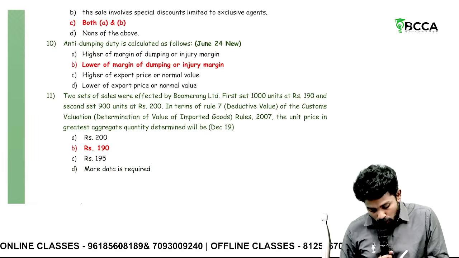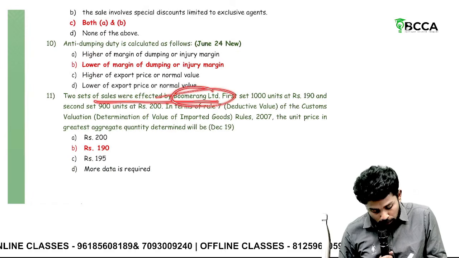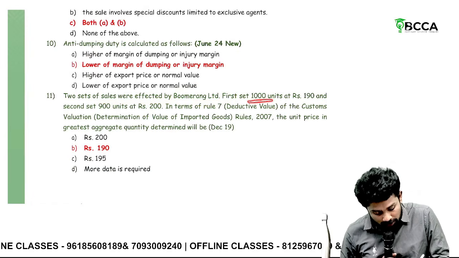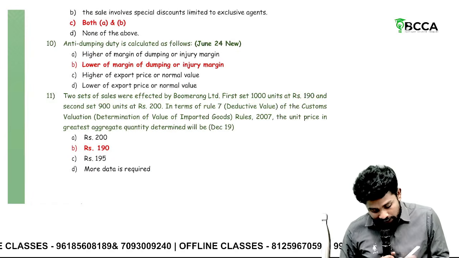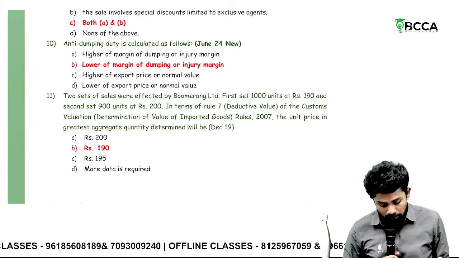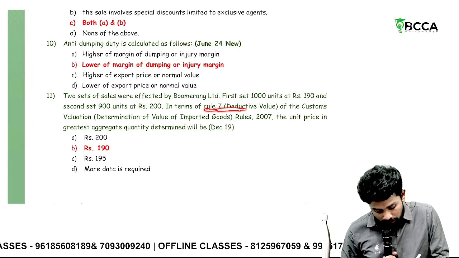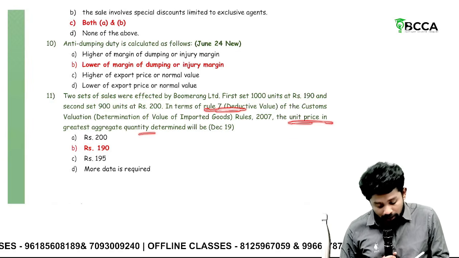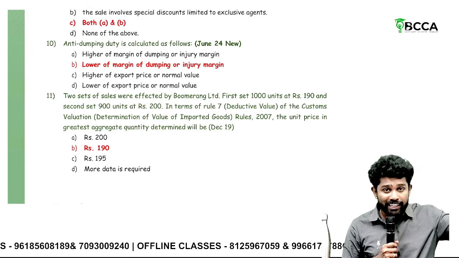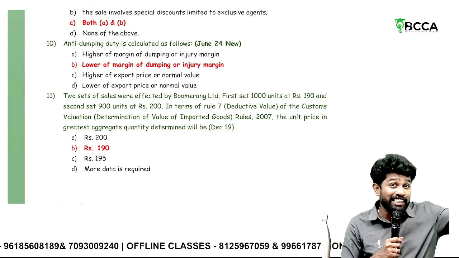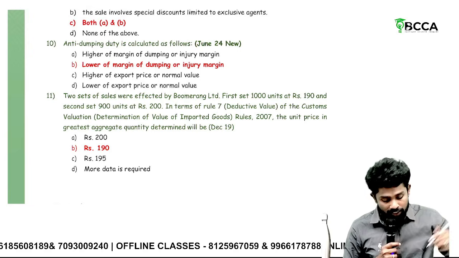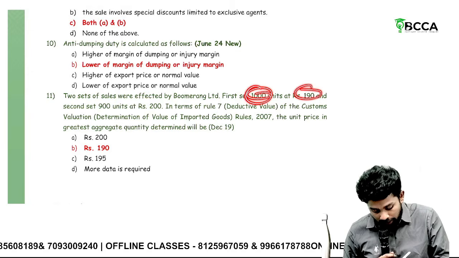Then 2 sets of sales were affected by Boomerang Limited. First set 1000 units at 190, second set 900 units at 200. In terms of rule 7, the unit price should be the price at which the greatest aggregate quantity is sold, the price at which the highest number of units are sold in aggregate. So 1000, that's why 190 we should take.